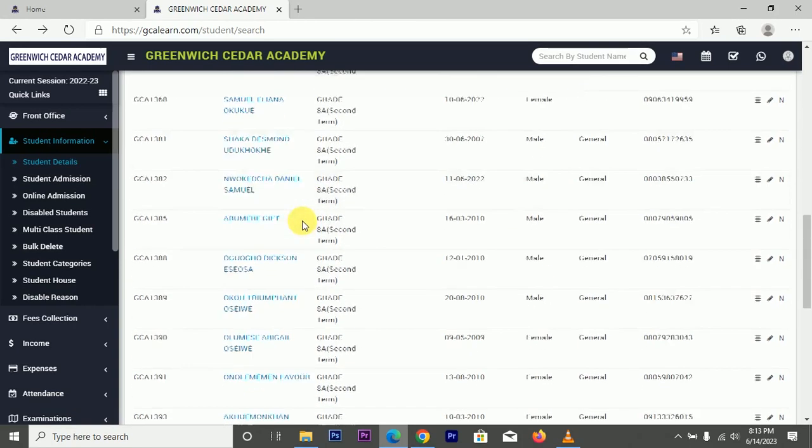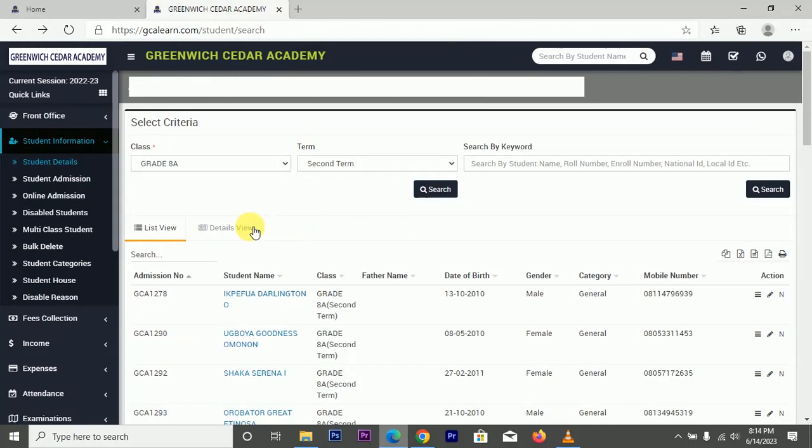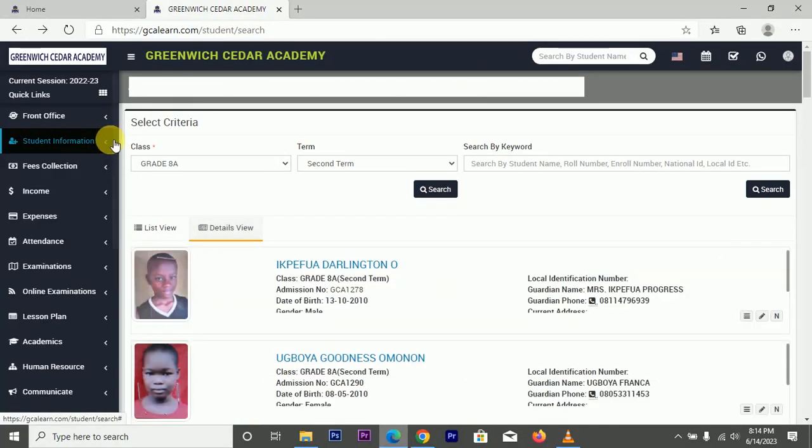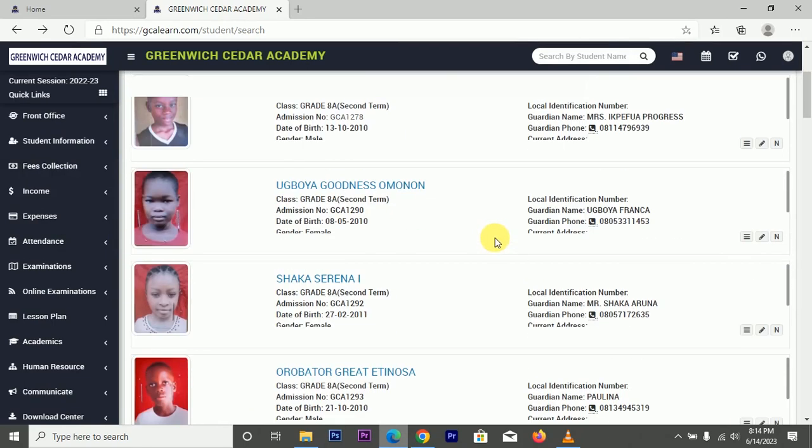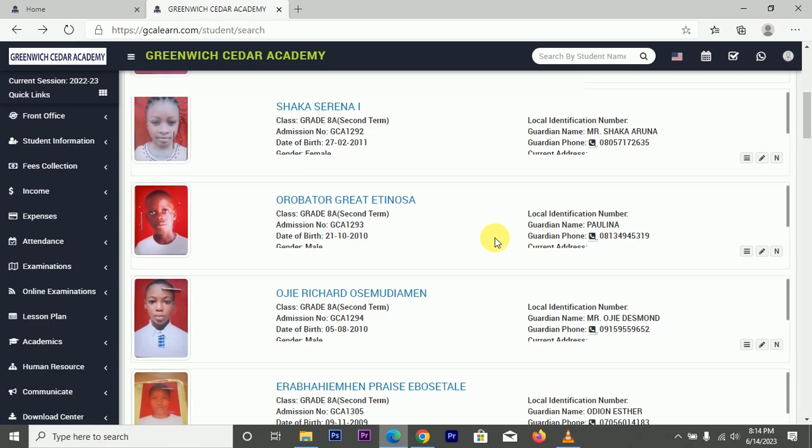And then if peradventure some students, every now and then, some students can leave, maybe while you are running the school. So there's a way to handle that as well. You can move all those students that have left the school to a particular segment of this platform where you can move them to.